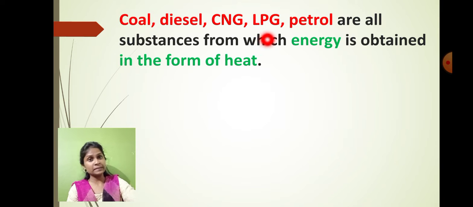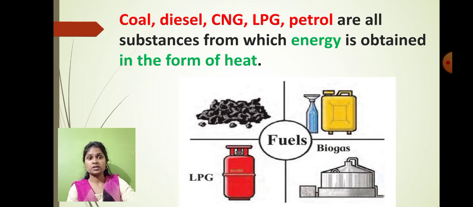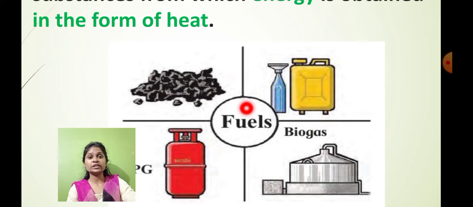Okay, so coal, diesel, CNG, LPG, petrol, all these substances release energy which is obtained in the form of heat, and because of the heat only the substances or objects are set into motion. So you can see the different varieties of fuel.